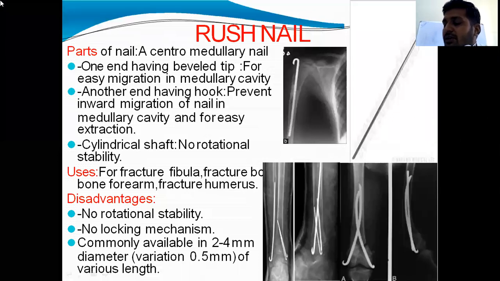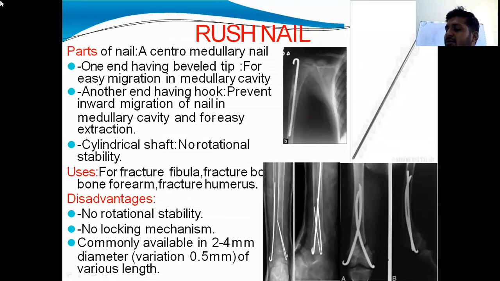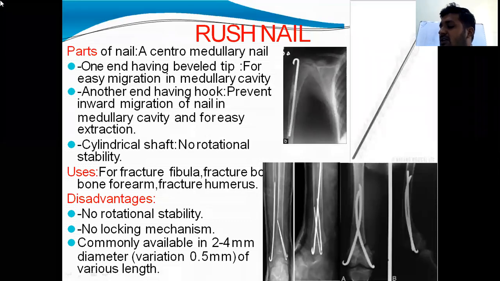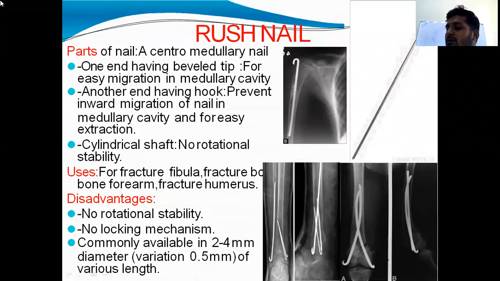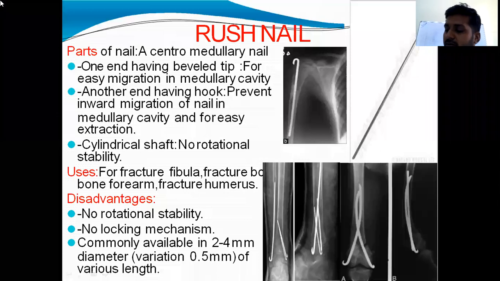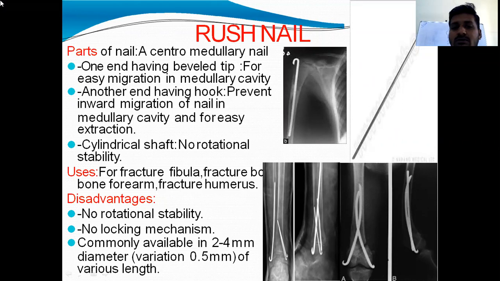And the third one is cephalomedullary. It is similar to the centromedullary nail, but has fixation into the head of the femur. Cephalo means head. Examples are PFN, proximal femoral nail, and the recon nail, reconstruction nail. In short form, recon. These two are examples for cephalomedullary nails. These are the types of nails.